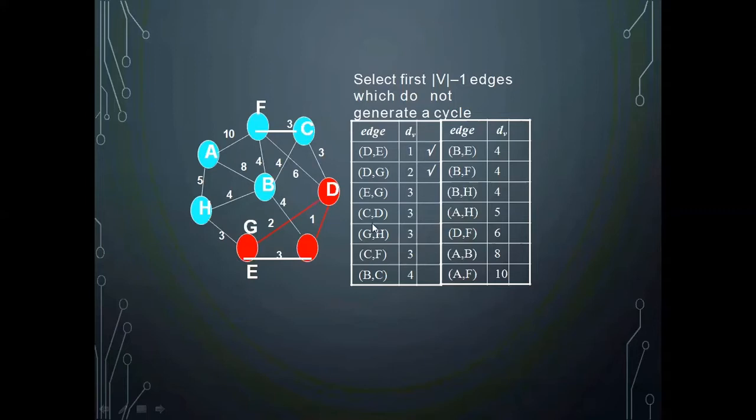Next is EG. Can I include this edge? If I include this edge EG, then it is making a cycle.